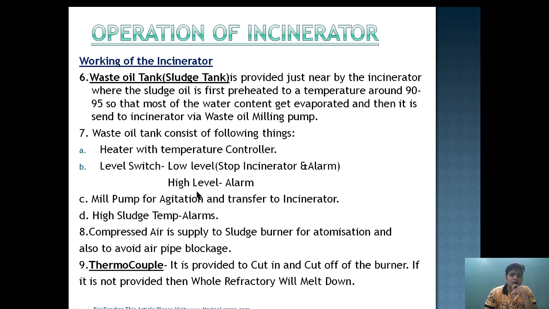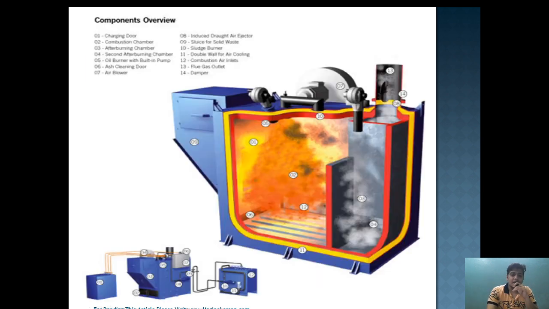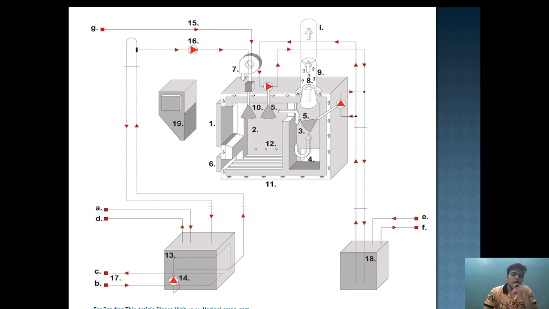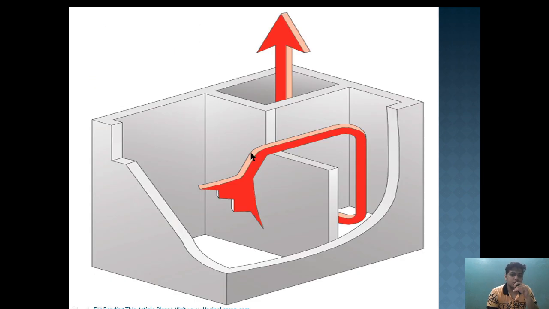A high level alarm is provided so that while the incinerator is running and the sludge tank is being filled up, means when we are filling up the waste oil tank from the sludge oil tank, at that time, to ensure that it doesn't get overfilled, a high level alarm is provided which will be activated when the system is filled to a particular level. A low level alarm is provided so that if the system has gone below the limit, in that case it will prevent the incinerator from continuing the process.